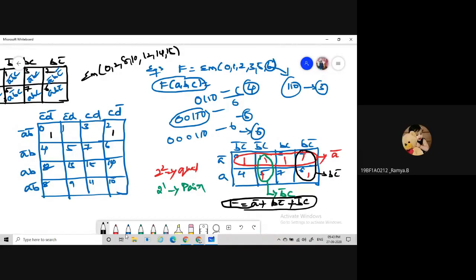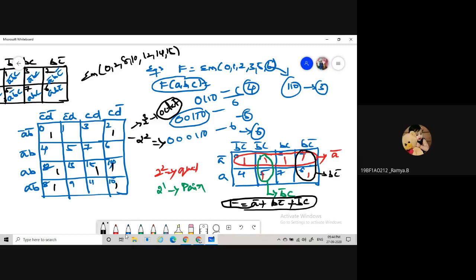What are the minterms here? 0, 2, 8, 10, 12, 14 and 15. For a 4 variable K-map, the first priority goes to the octet. Is there any octet formed? No, sir. Then the next priority is the quad. Is a quad available? Yes.